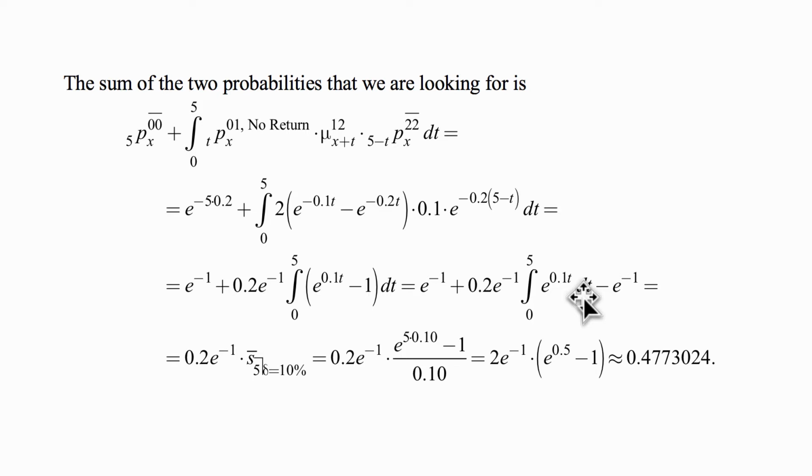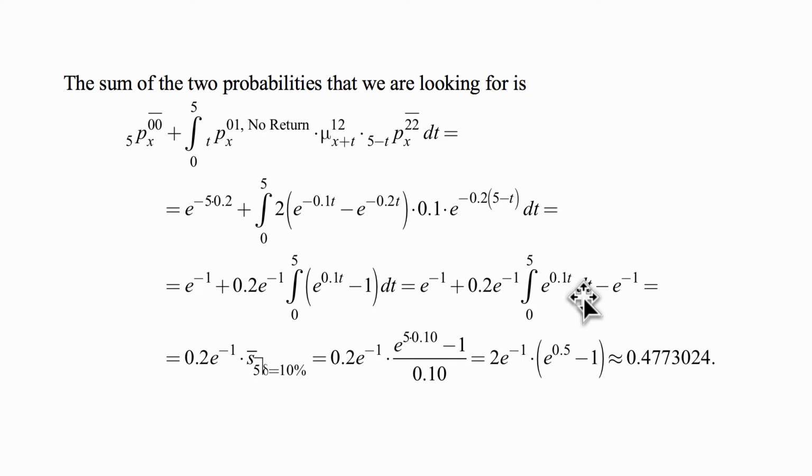Okay, well, so it's e to the minus 5 times 0.2 plus integral from 0 to 5 of 2 times e to the minus 0.1 t minus e to the minus 0.2 t times 0.1. That's the force of transition from state 1 to state 2. And the force of transition out of state 2 is 0.2, so the probability of remaining in that state is e to the minus 0.2 times 5 minus t, because that's how long the interval is, constant force 0.2, dt.